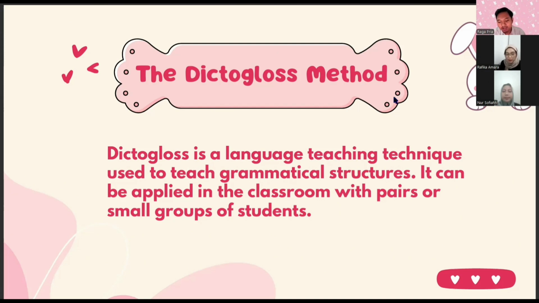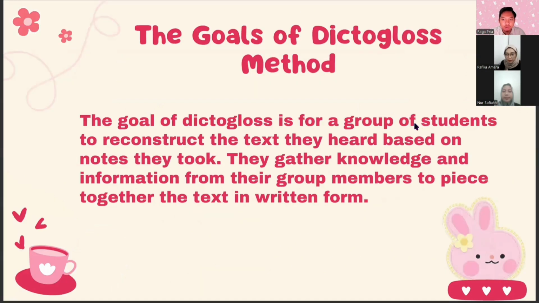So basically, the dictogloss method is something that we have known since we were in elementary school, which we commonly call dictation or dictate. The next one is the goal of the dictogloss method. The goal of the dictogloss method is for a group of students to reconstruct the text they heard based on the notes they took. They gather knowledge and information from their group members to piece together the text in written form.